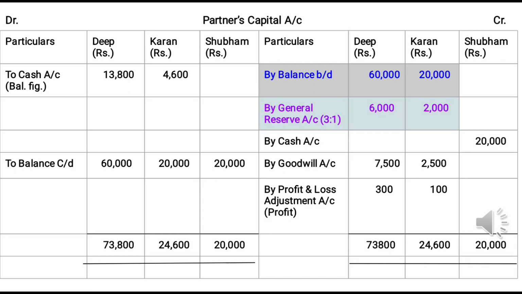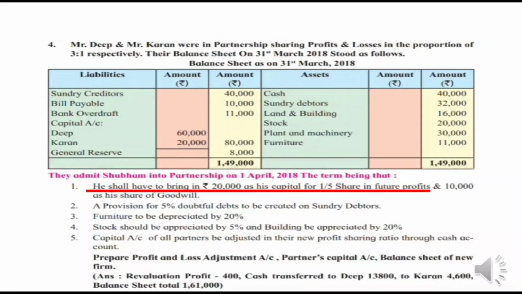Here we are done with posting. See the first adjustment: he shall have to bring in rupees 20,000 as his capital for a 1/5 share in future profit and 10,000 as his share of goodwill. Now this adjustment we are going to solve in halves. The first half says Mr. Shubham brings 20,000 as his capital.